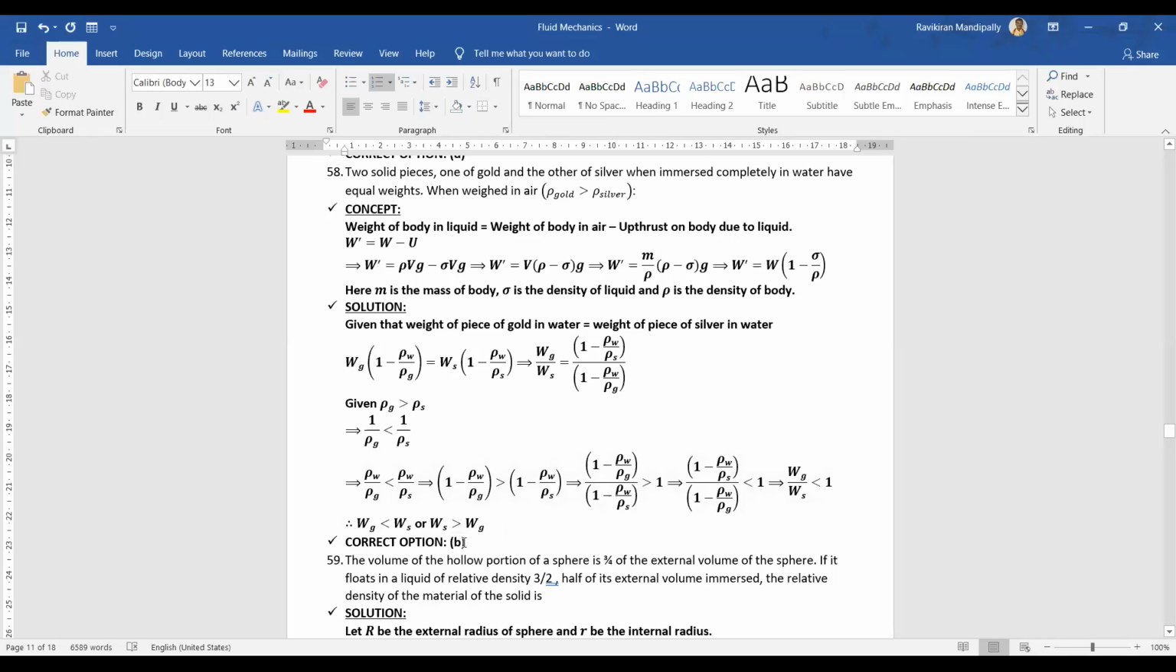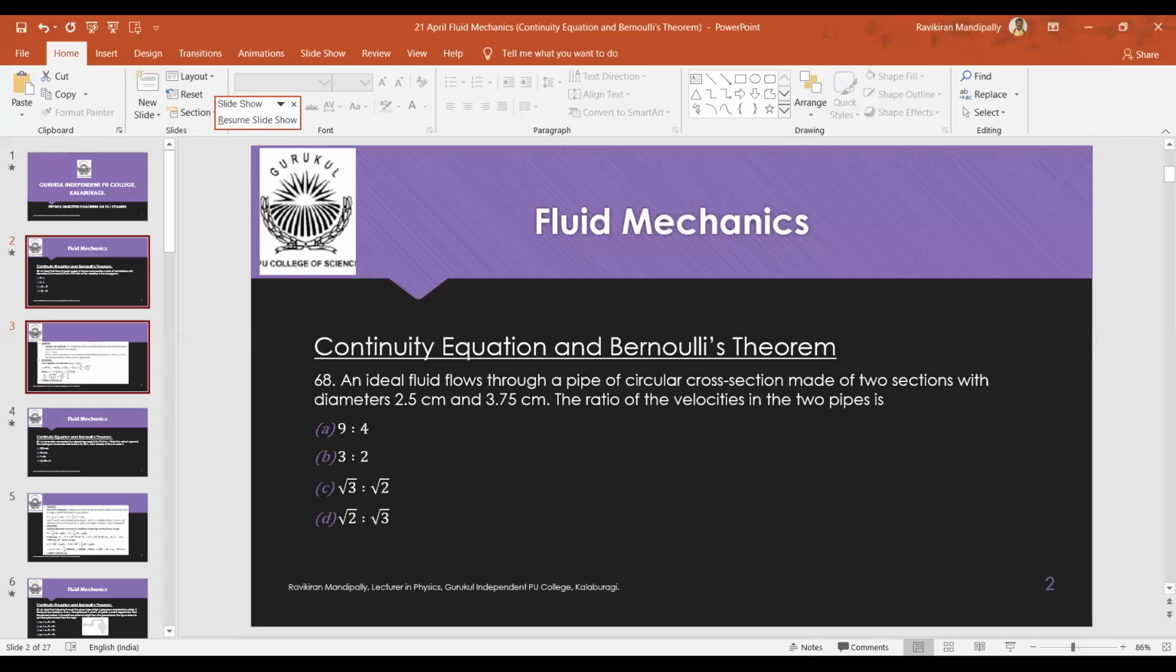This is a clarification related to the question which we discussed yesterday. Now we are starting the next topic's discussion. The topic is continuity equation and Bernoulli's theorem, or in other words, the equation of continuity and Bernoulli's theorem. The two are very important ideas in fluid dynamics. Till yesterday we discussed fluid statics. Now we are starting fluid dynamics here.